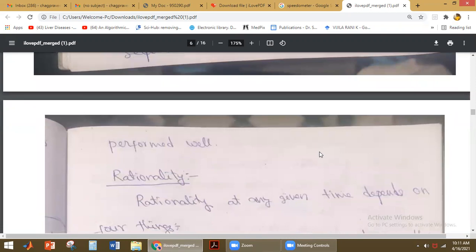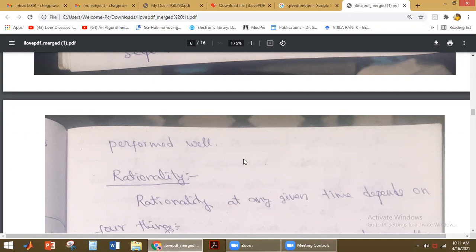For example, take the vacuum cleaner agent. If there is dirt, it has to clean. If it is not cleaning, it is not performing well. It will be perceiving the information whether dirt is there and in which location it is. Based on these two pieces of information, it has to perform some action.